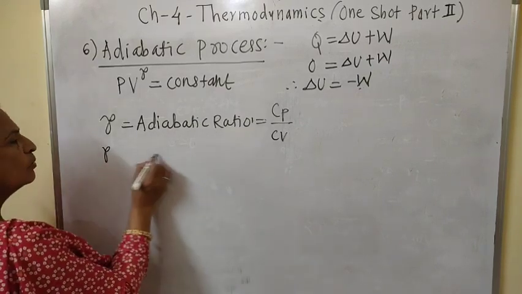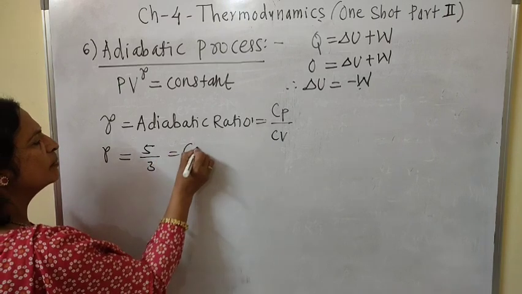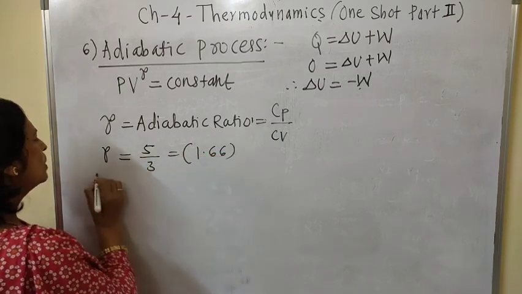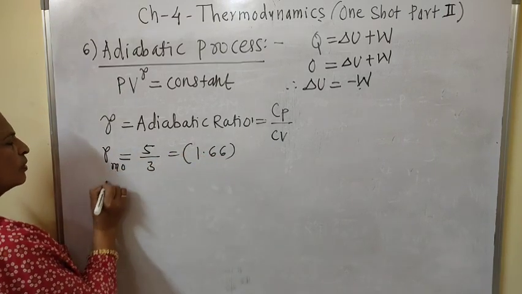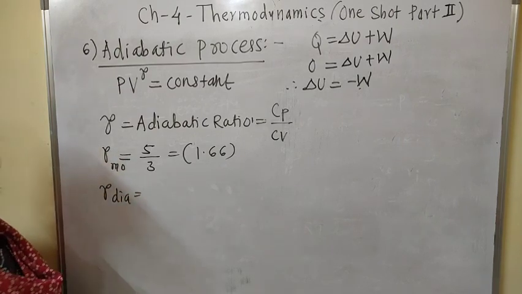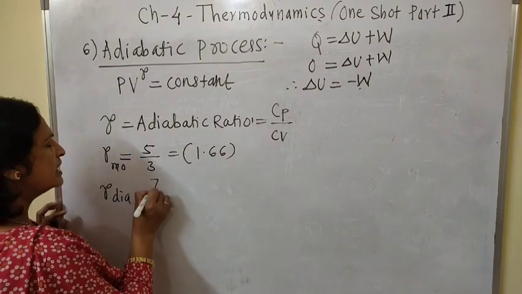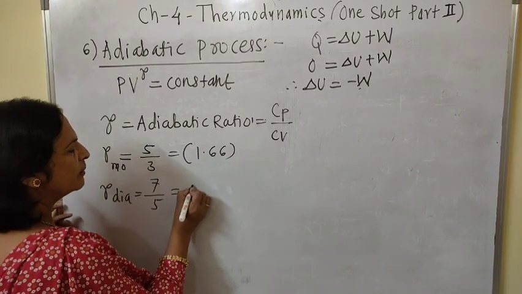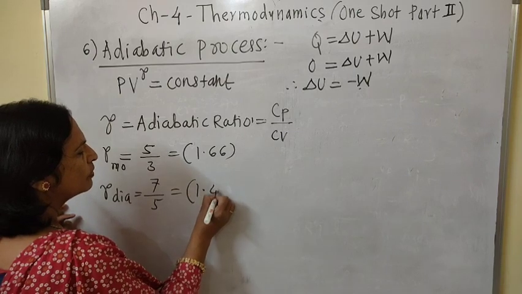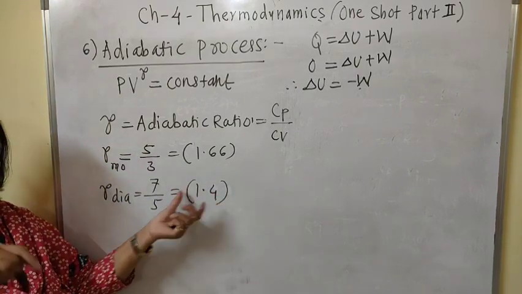For monoatomic gas, it is 5 by 3, that is nothing but 1.66. For diatomic gas, we already studied the value of gamma in the KTG and radiation chapter, chapter number 3. That is 7 by 5, nothing but 1.4. Air is a diatomic gas and its value is 1.4.